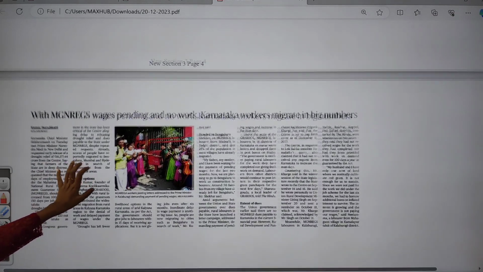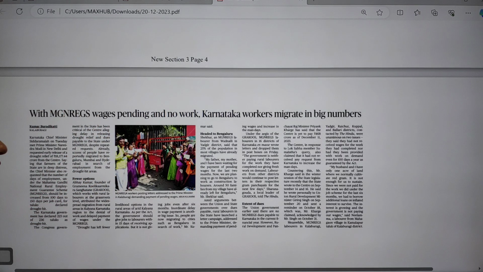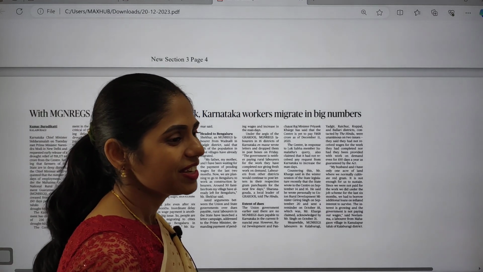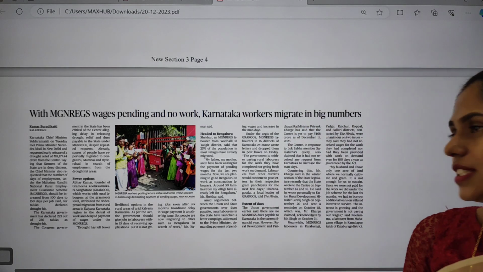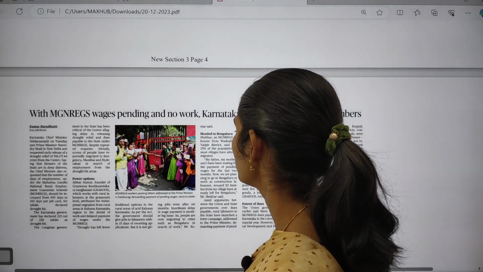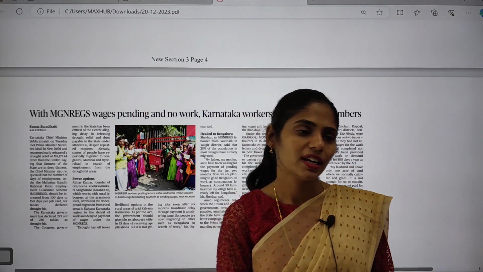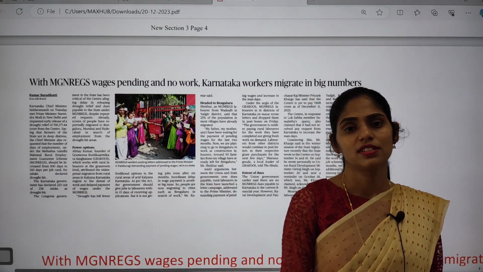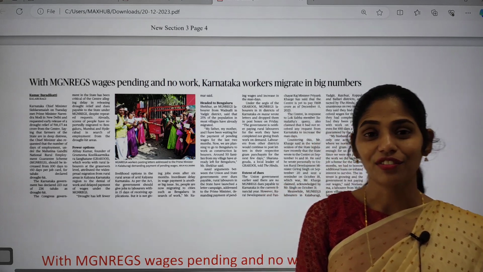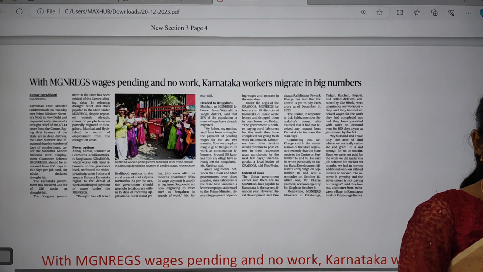It is about MGNREGA wages pending and no work, so Karnataka workers migrate in big numbers. I want to ask you one question: what will be the impact of this low funding for MGNREGA? Either it may be a positive impact or a negative impact. Please pause the video and let me know in the comment box what the impacts of this situation will be, like there are no funds for MGNREGA and there is no work. Please let me know fast.